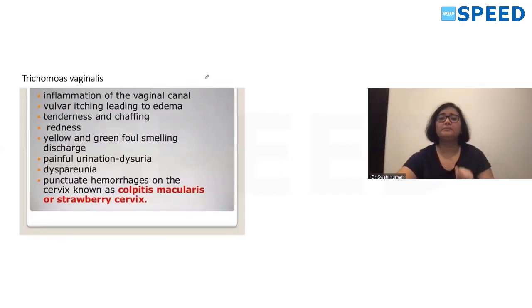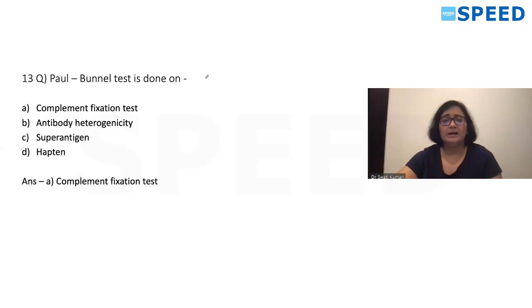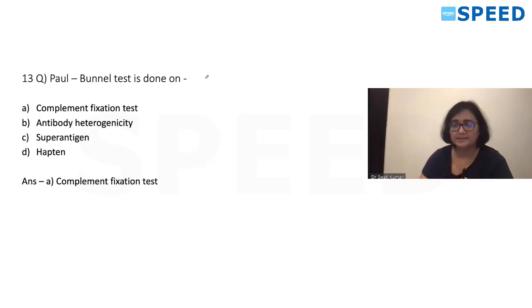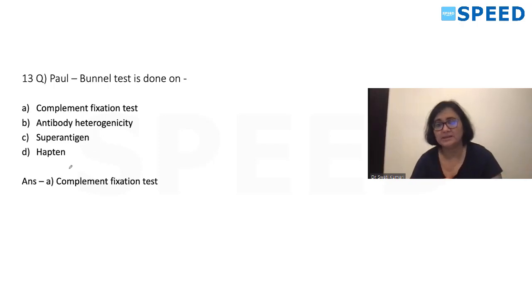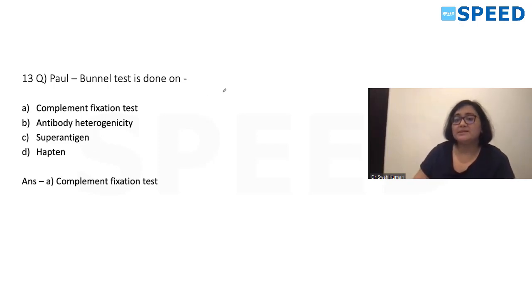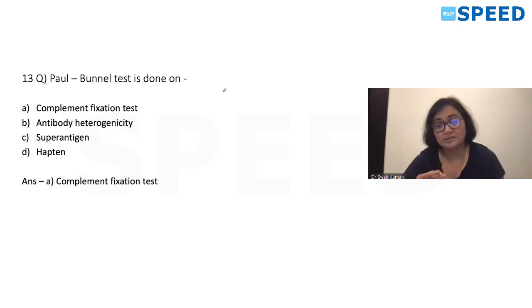Okay. Now we'll move to the 13th question. The question is Paul Bunnell test. Okay. The options given were: complement fixation test, antibody heterogeneity test, super antigen test, or hapten test. I did not get heterophile agglutination test as an option.